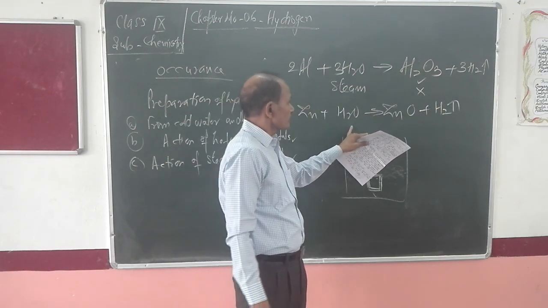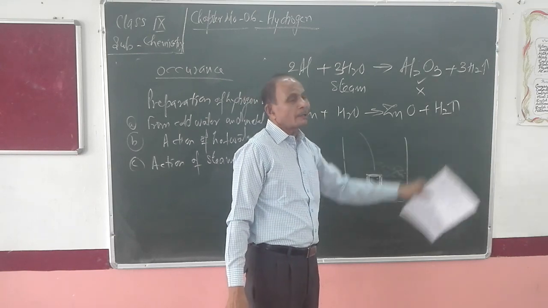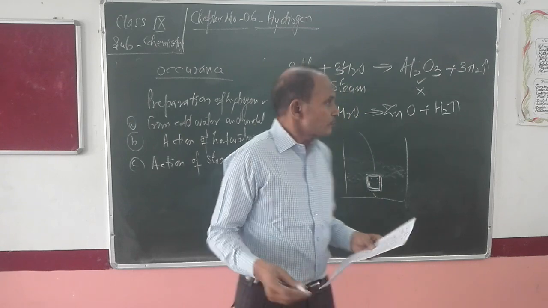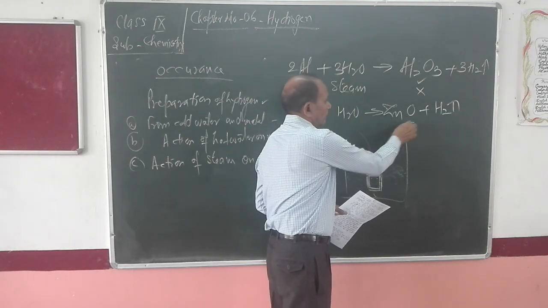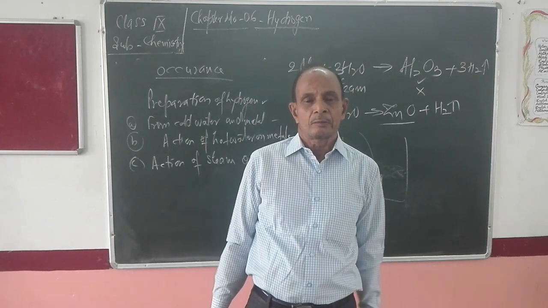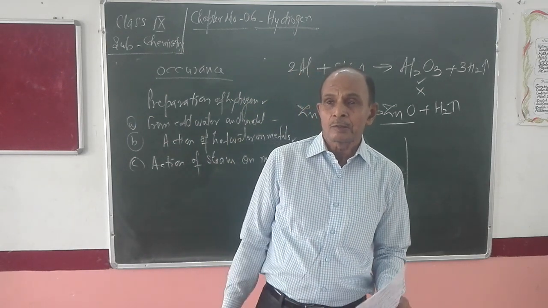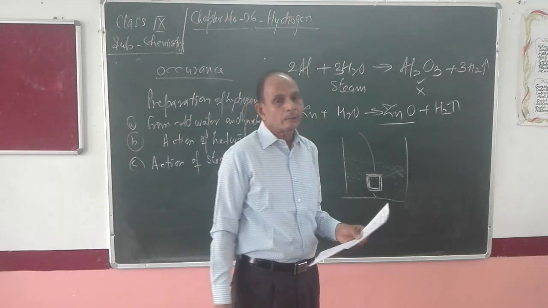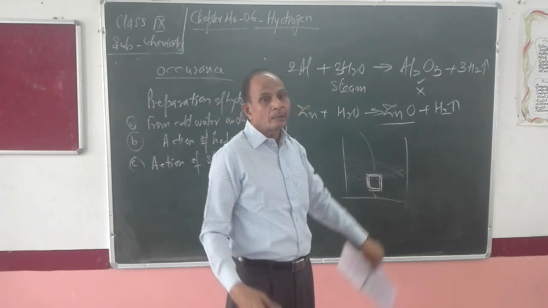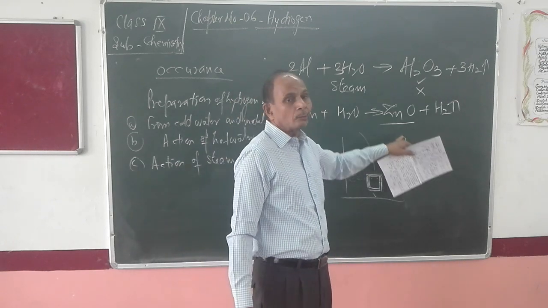Zinc reacts with the steam to form zinc oxide along with the production of hydrogen gas. When this zinc oxide is in hot condition, it remains yellowish, but when it is cooled, it becomes white in color.